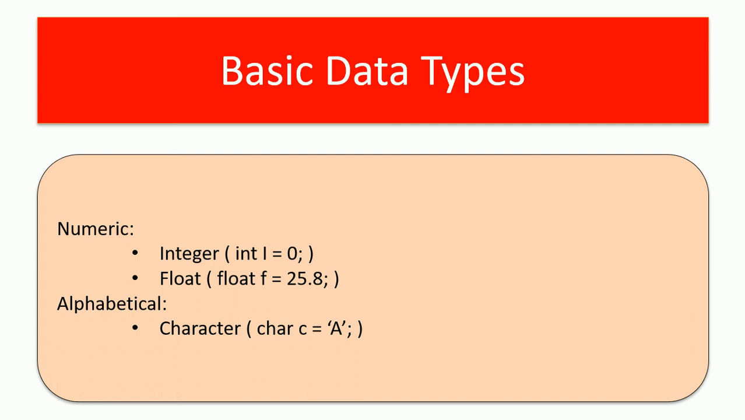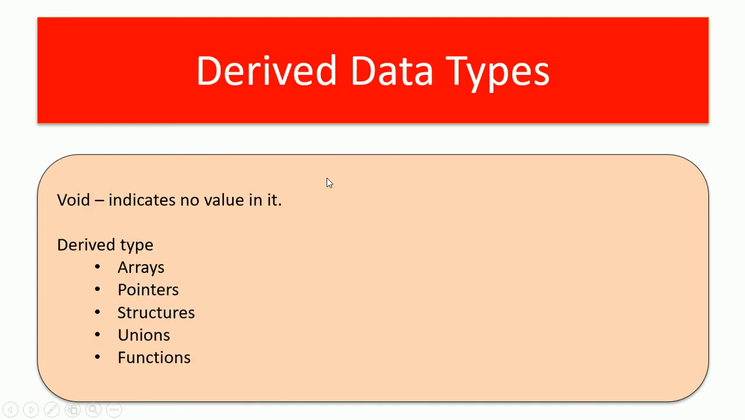Float f equal to 25.8 semicolon. And then character value. So char is the keyword that mentions that the variable is going to be a single character. So char c equal to some character value inside single quotes. It is not double quote. So these are the basic data types.